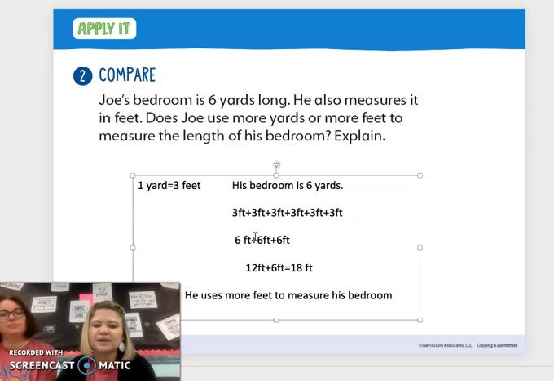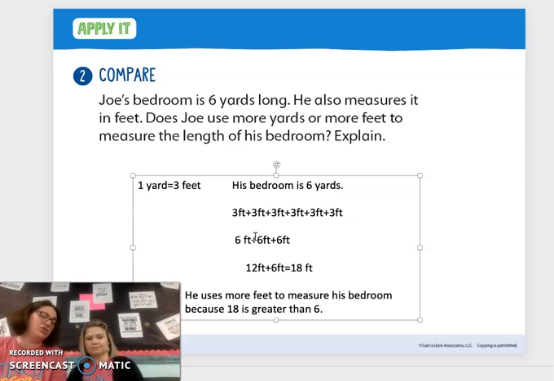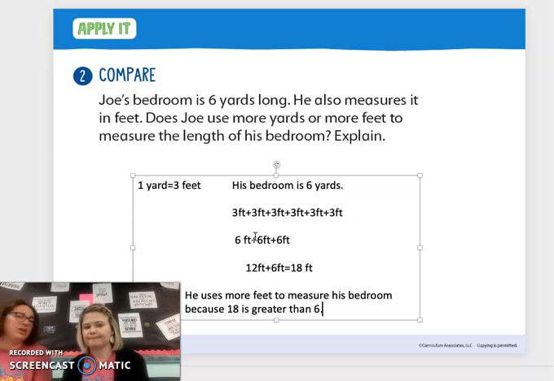Because, whoops, that's probably hiding from you. Hold on. Because 18 is greater, I got to use my math vocabulary, greater than 6. So, do you think that just so we make sure that we understand that we put 18 feet is greater than 6 yards?